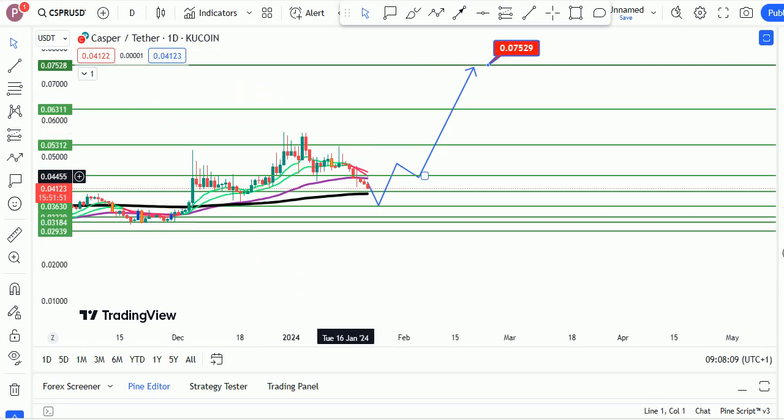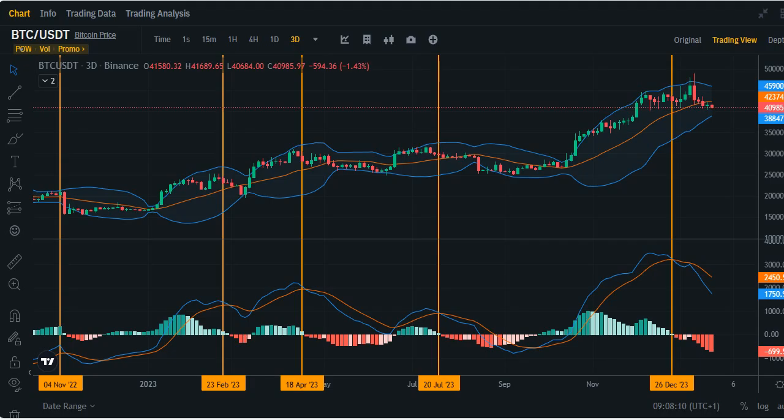You know, Bitcoin is the king of the market, and whatever Bitcoin does, a lot of coins follow, right? When Bitcoin goes up, a lot of coins go up. When Bitcoin goes down, a lot of coins go down. Now this is Bitcoin on the 3 days time frame, and we see this huge pattern right here for Bitcoin, where every time we see a cross on the MACD, we see that the Bitcoin price touches the bottom of the